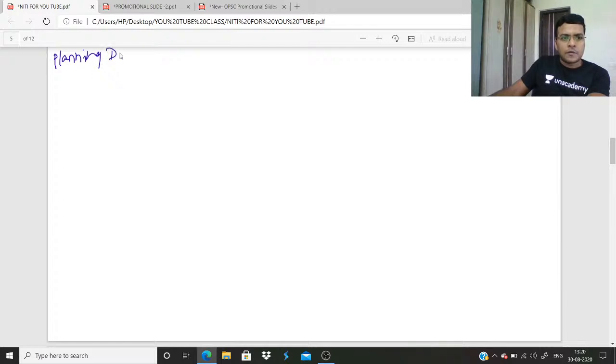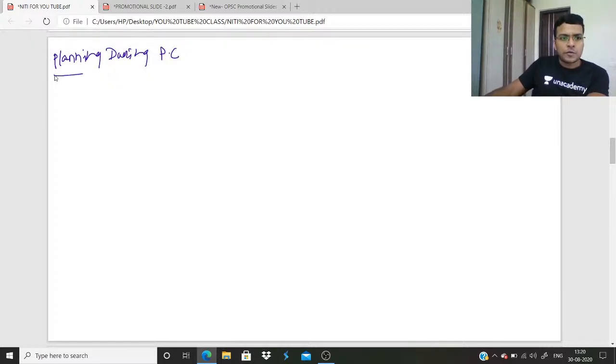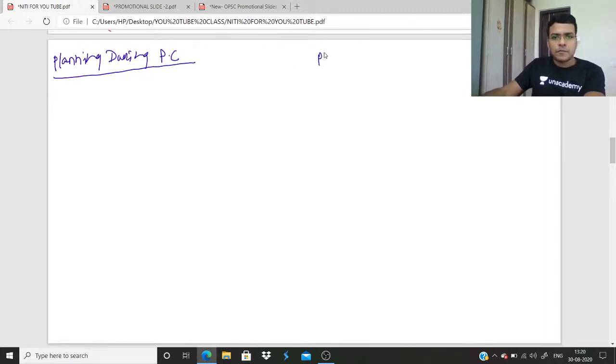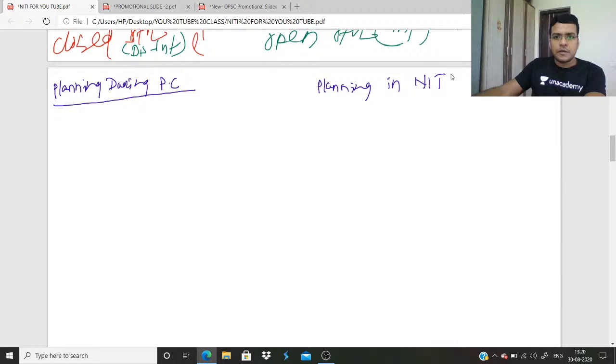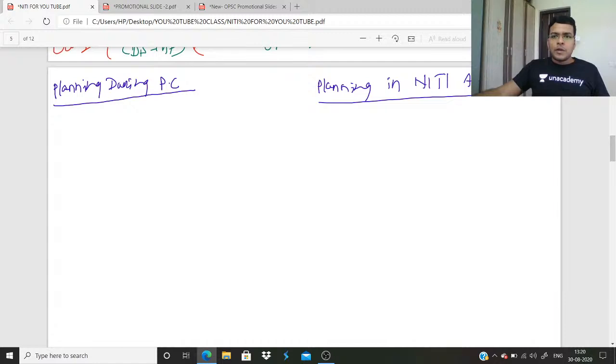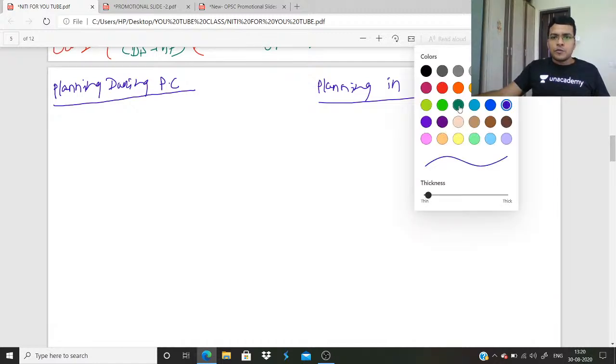Planning during Planning Commission. Planning in NITI Aayog. So we differentiate both of these two.